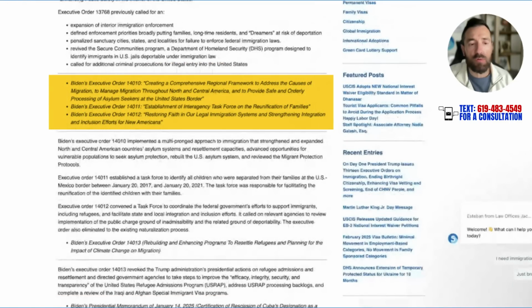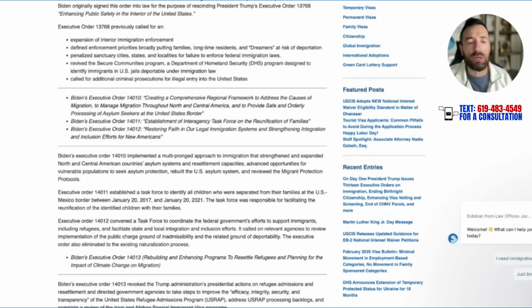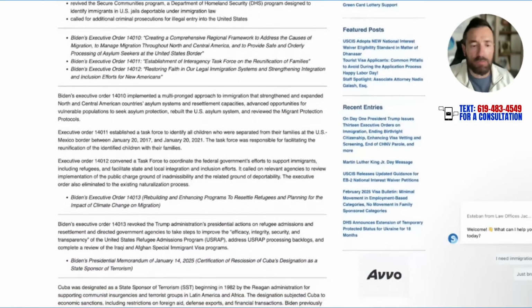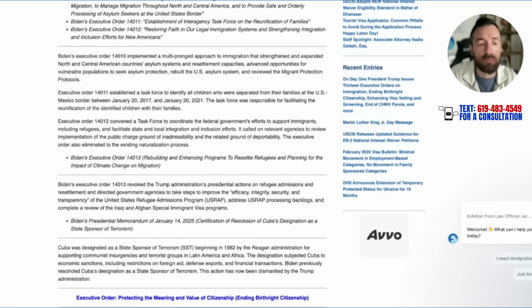Biden's executive order 14011, creating a comprehensive regional framework to address the causes of migration. I mean, you know, again, these are all formalities, but I think the most important thing is if you're looking at the executive order 14012, which essentially was a task force to help the government to build better resettlement programs, refugee programs. All these are gone. As I mentioned to you in the beginning, he's going to be essentially stopping all refugee programs at the moment coming to the United States.